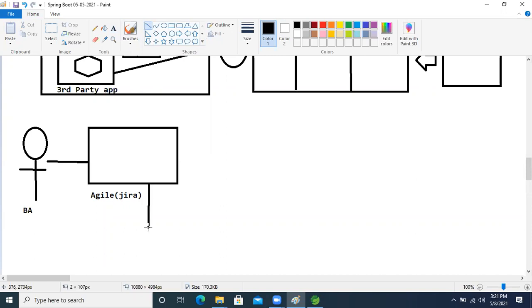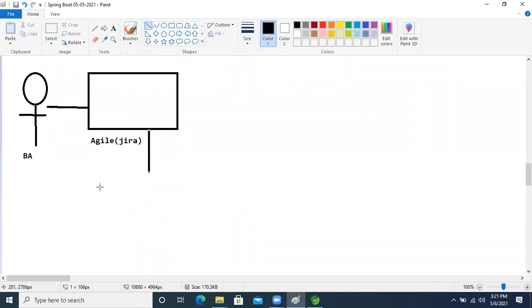I will give you the clear picture of what happens in the company, guys. Everything will be clear here. By reading the storyboard or documentation, the developer, think about that, this is the developer.